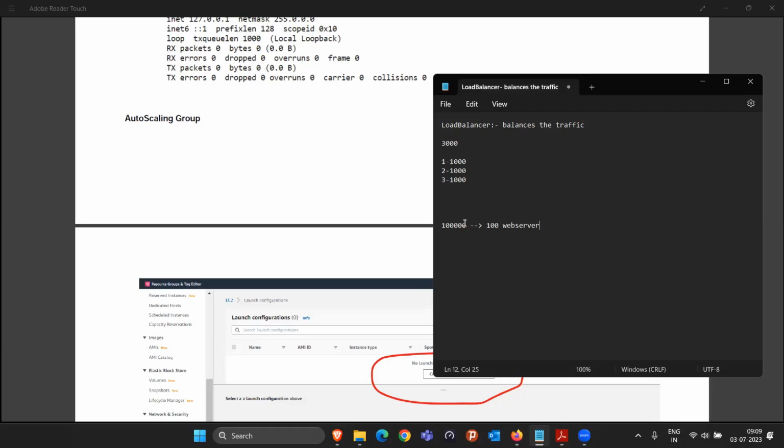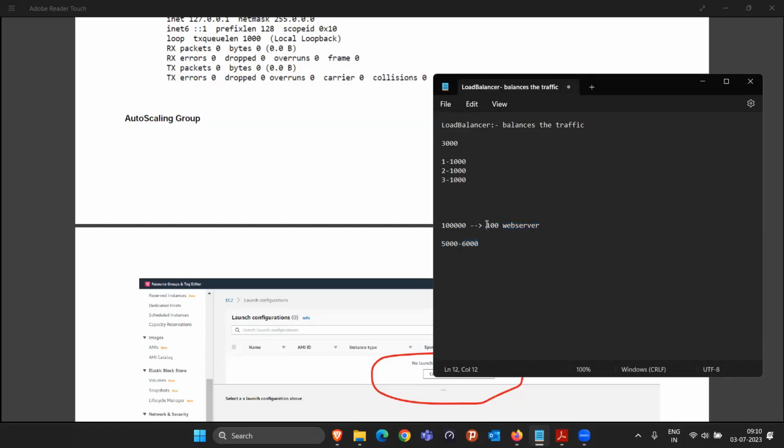Do you think from midnight to the morning, this request is going to be constant? No. Maybe at midnight 12, a sudden rise was there and 100,000 people were coming. But as time goes on, like 2 a.m., 3 a.m., 4 a.m., this traffic is going to reduce to 5,000, 6,000 people only. Now the question is, even if we launch 100 web servers, they will be required for only half an hour, 1 hour, when the peak hour is there, when peak people are visiting our website. But after that, traffic is going to be normal again.